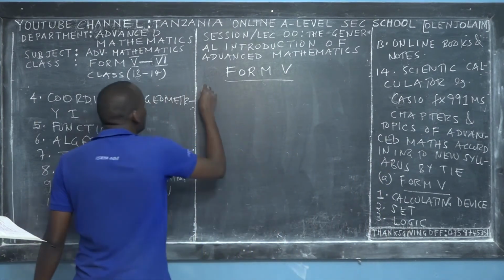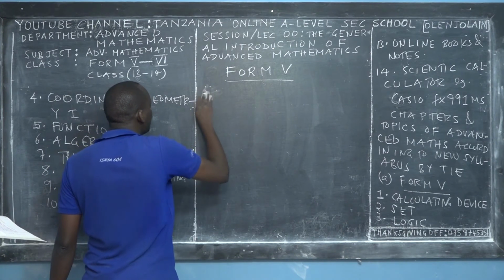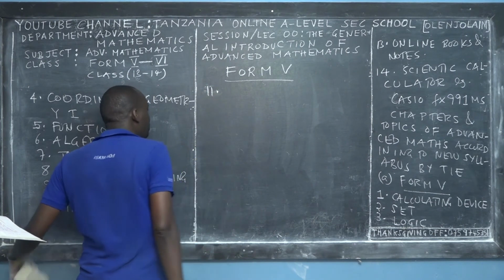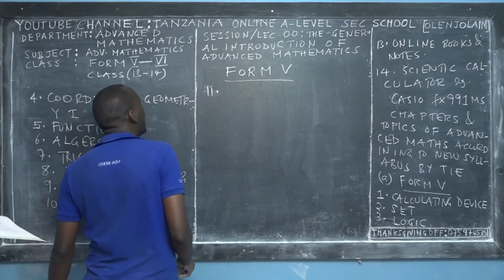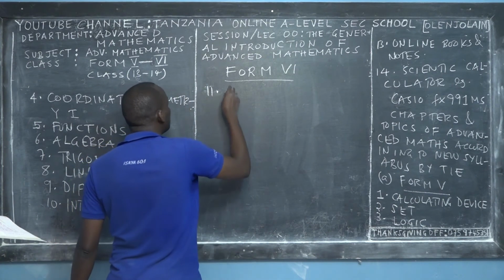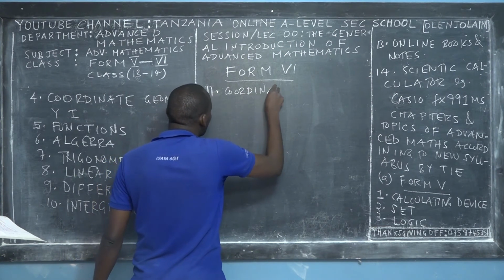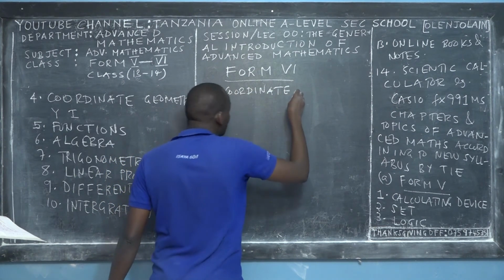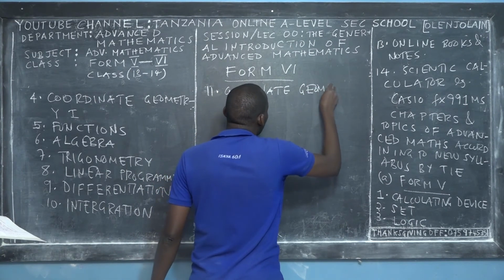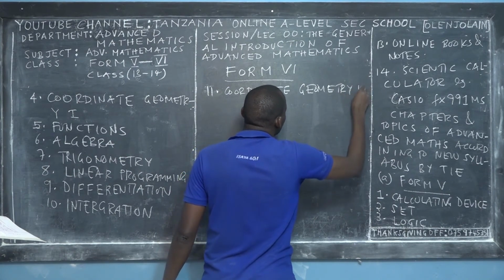In Form 6, we begin the business. Just to continue with what you've learned in Form 5, the first Form 6 topic, according to the syllabus, is coordinate geometry 2. Remember that coordinate geometry 1 and coordinate geometry 2 are different topics.